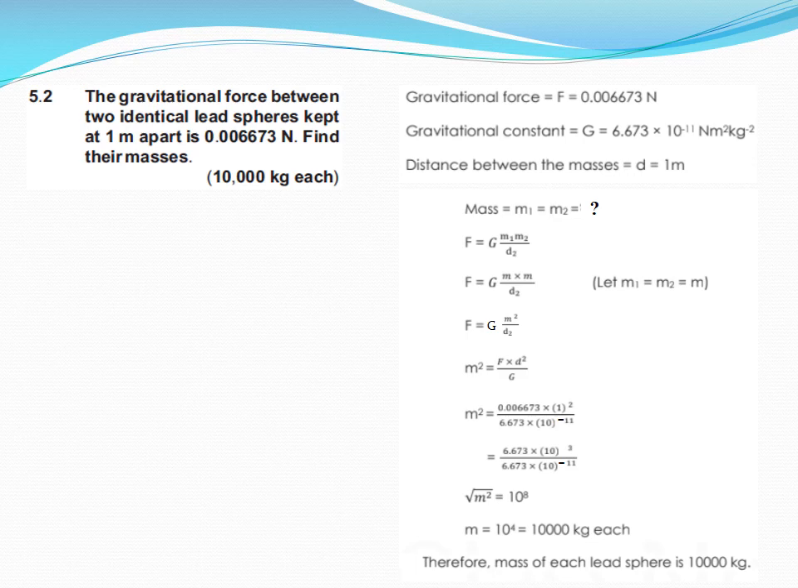So simplifying it a little bit, we have m square equals F d square over G. We are just flipping the variable. Now plugging in the values, because force is given, separation d is given, and uppercase G, the universal constant, is given. After simplification we have m square equals 10 to the power 8. Now taking the square root of both sides, we have m equals 10 to the power 4, which is 10,000 kilogram. So we conclude that each mass is 10,000 kg.